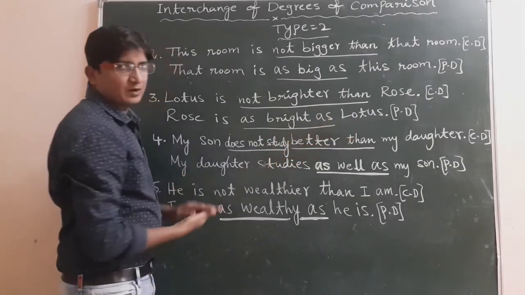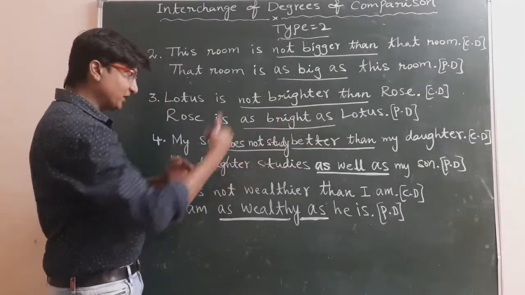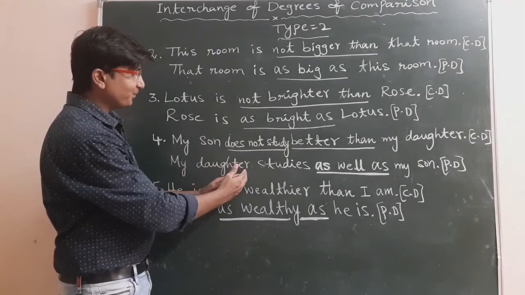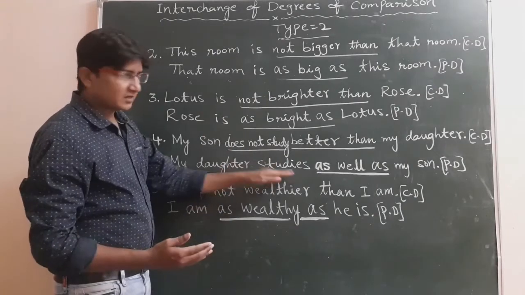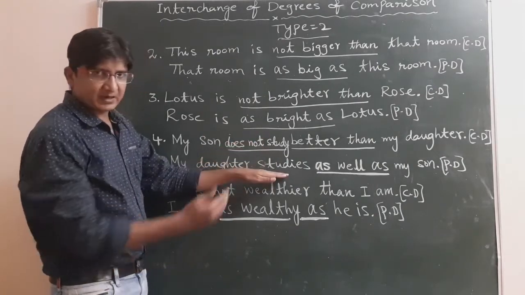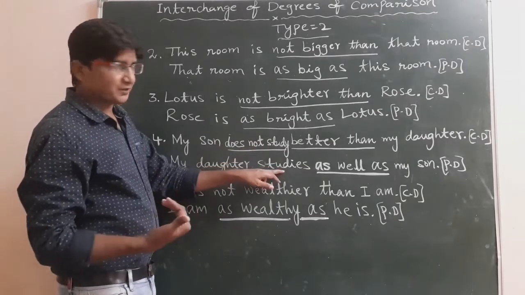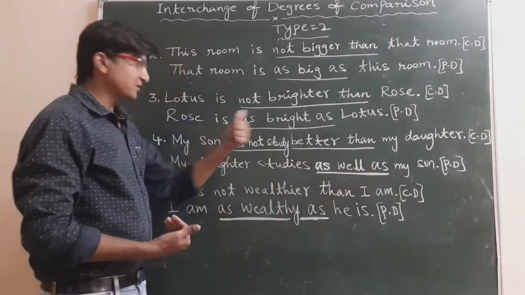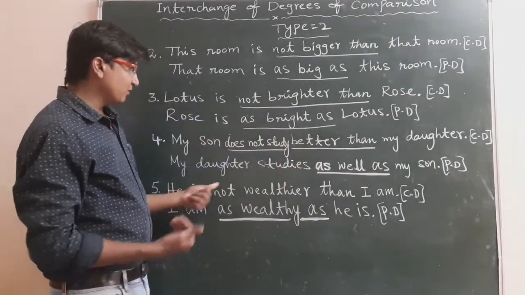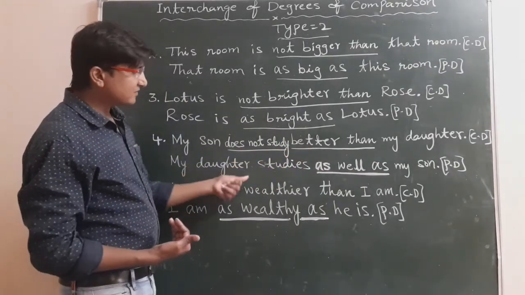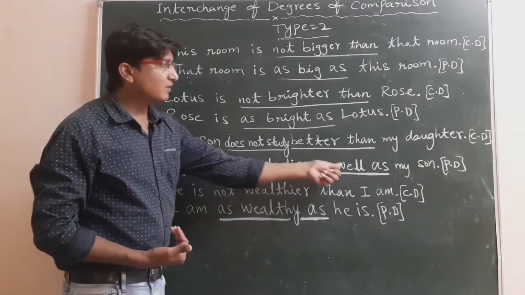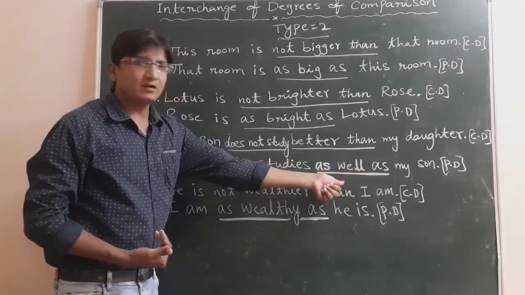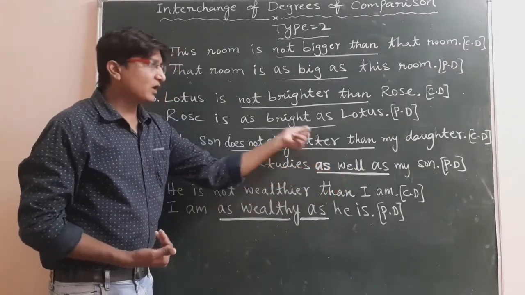So that's why we will take my daughter. See, does not study means studies, because this is negative and this is positive. As well as my son. So we will write like this: my daughter studies as well as my son.